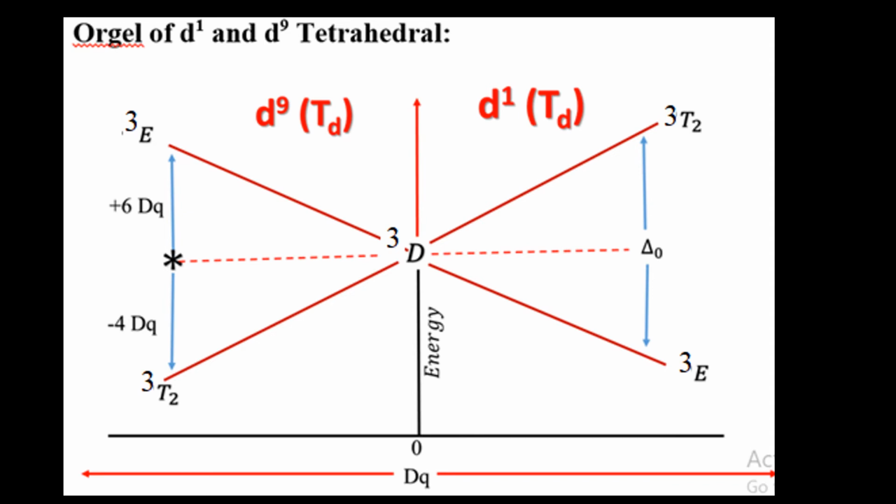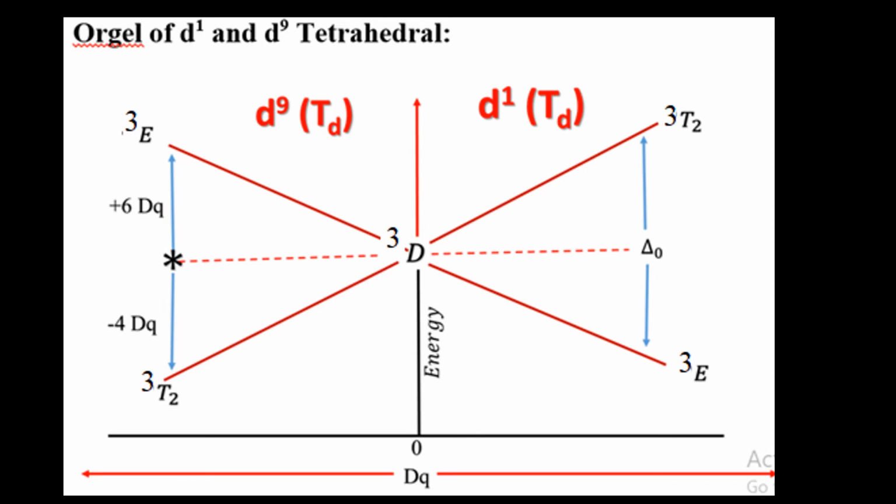Actually G is not written here because G is written only in the case of octahedral complexes, where the center of symmetry is present, but in the tetrahedral case the center of symmetry is not present, and that is why we write only T2 and E.